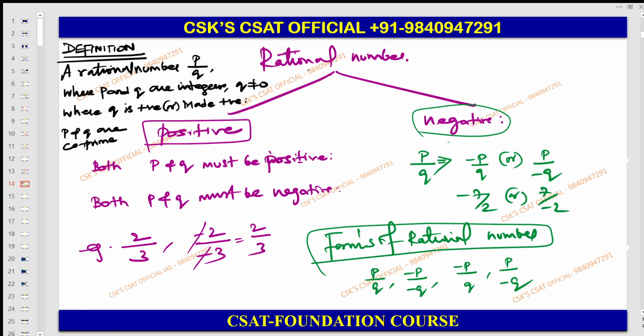What is the concept of coprime? Coprime means their HCF must be 1. See, always people focus that when the HCF is 1, then they are coprime. Even when the HCF is minus 1, then also they are coprime. Please understand that one. Okay, which means the common factor. If you want, let me write it in another color.